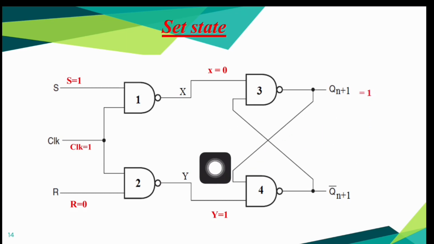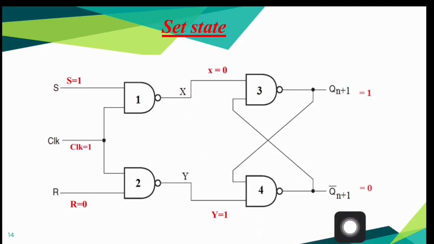This 1 is fed back to one of the input terminals of the fourth NAND gate. Since both of these inputs are 1, its output Qn plus 1 bar becomes equal to 0. So from this we can say that when we apply an input combination S equal to 1, clock equal to 1, R equal to 0 to a clocked SR flip-flop, it produces an output Qn plus 1 equal to 1 irrespective of the value of previous outputs. That's why this combination is known as set state.